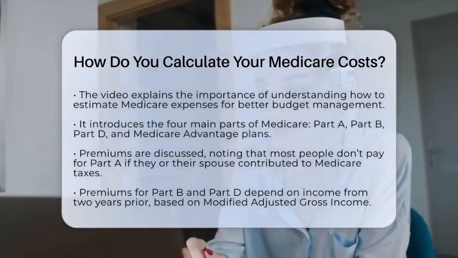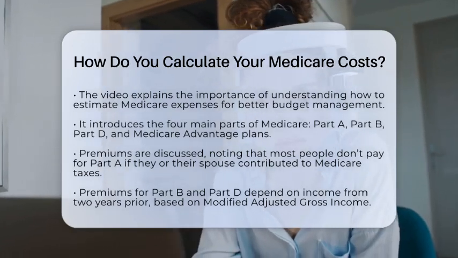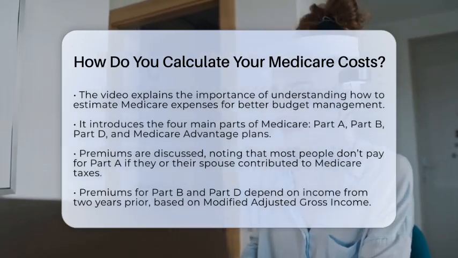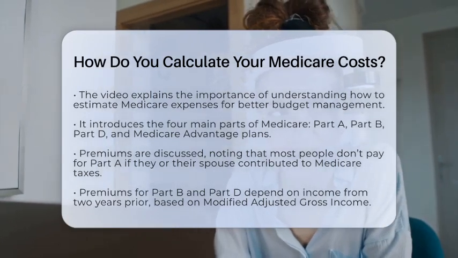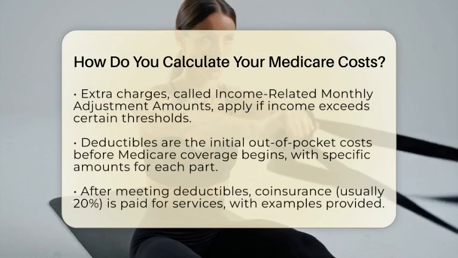Starting with premiums, these are the monthly payments you make. For Part A, most people don't pay a premium if they or their spouse paid Medicare taxes while working. For Part B and Part D, premiums are based on your income from 2 years before.